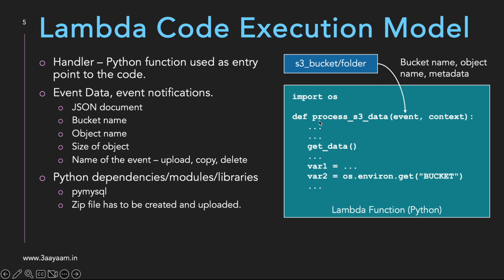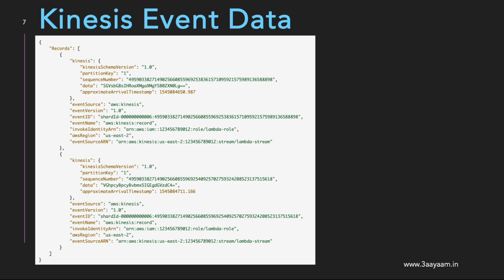The name of the Lambda handler function can be something else, but the data would be there in the event variable. So I'll have to extract the variables and their values from this event variable and then do the processing. This is how the Lambda execution model works. To understand it better, let us do a hands-on wherein we'll upload a file in S3, and the moment we upload a file, it should trigger a Lambda function. The Lambda function will read the records of the file, do some lightweight processing, and save it back in S3. So let us go ahead and do that.